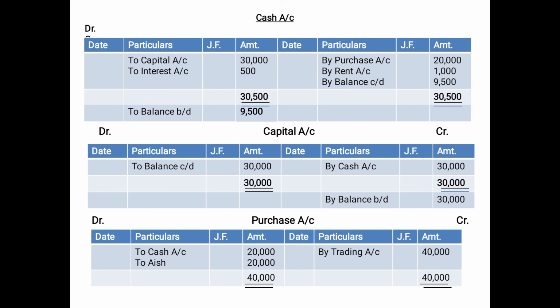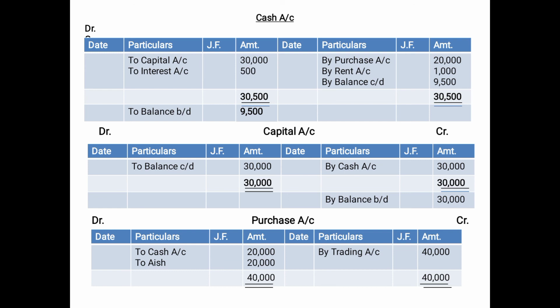And since you are putting it on the debit side, you will start it with the word "to". You will write "to balance". Now since you are bringing forward the balance, you will write "to balance B/D", which stands for "to balance brought down". And here you will not write the total amount, rather you will write the amount of the balancing figure, what you wrote for balance carried down. So here you will write "to balance brought down 9,500". This is the way you will balance and close the account.